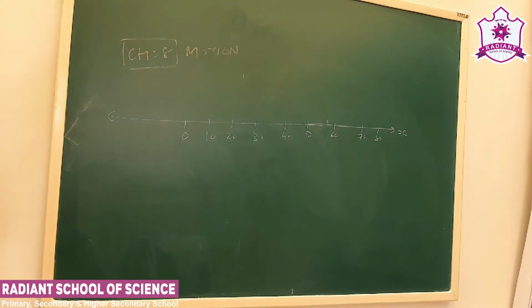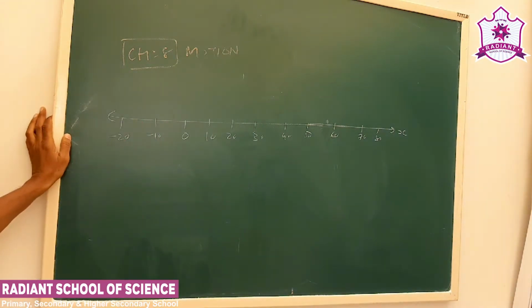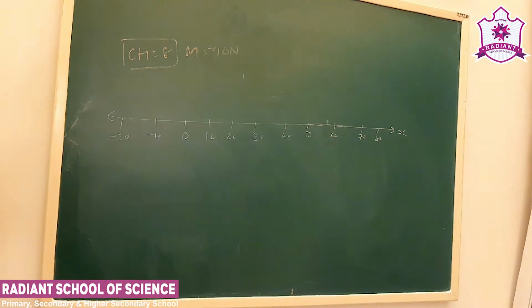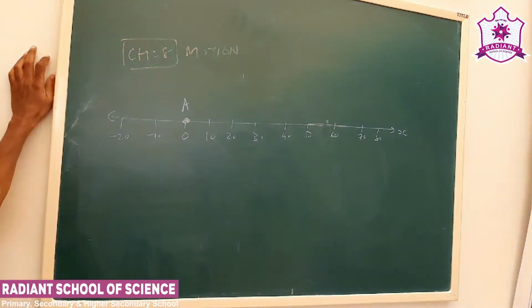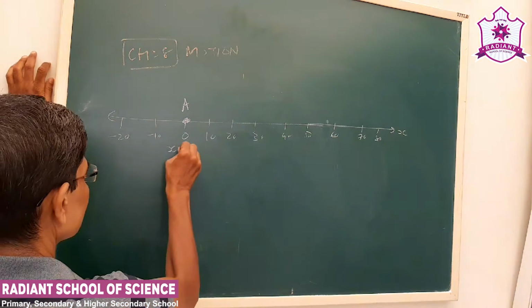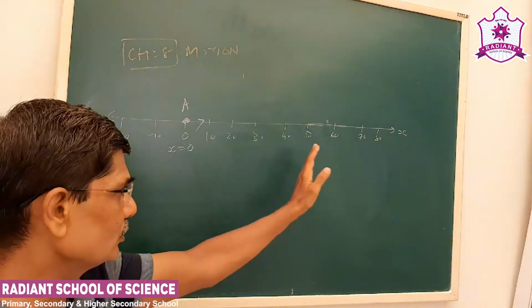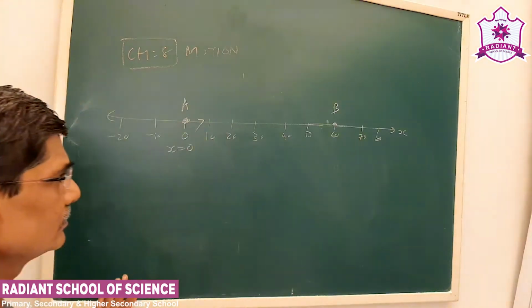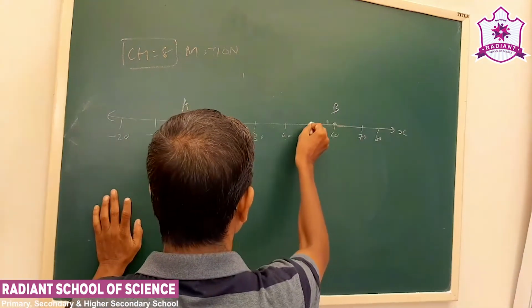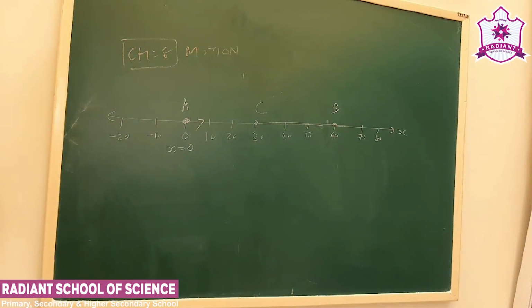Generally, in one dimension we say x axis. Now the origin, we can write that. Okay, we start with a simple one. Let's say the person starts from A, that is x is equal to 0. It moves to the right of the origin, moves to point B, okay, then comes back and finally reaches C.